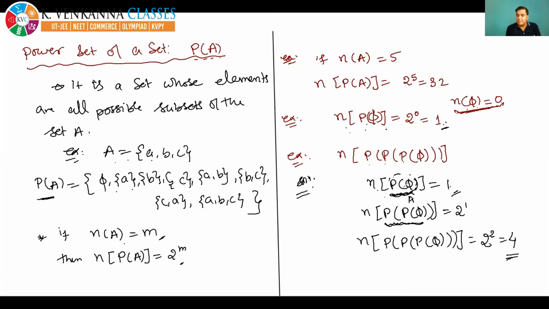So the number of elements in the power set of A will be, according to the result, 2 to the power 1. Suppose I take this total as B. If the number of elements in the set B is 2, then the number of elements in the power set of B is, according to the formula, 2 to the power 2, which is 4. So I think it must be clear to all.